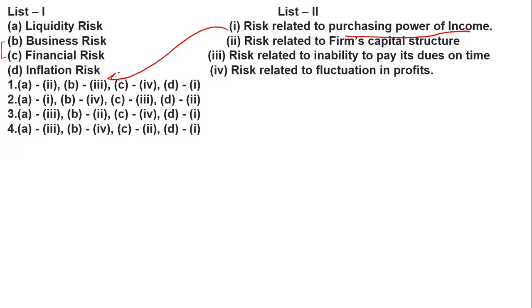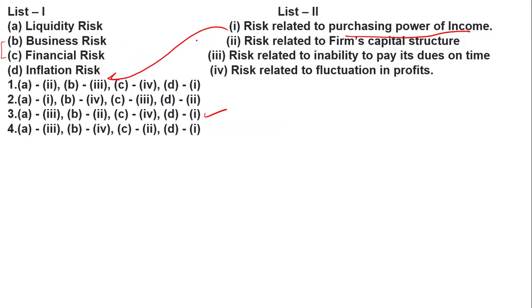As inflation increases, your income is not going to be sufficient and the purchasing power will decrease. So there is a direct effect on the purchasing power of income, and D is matched with 1.